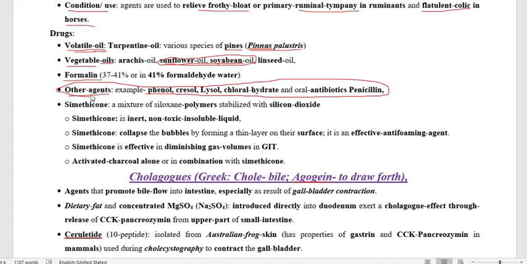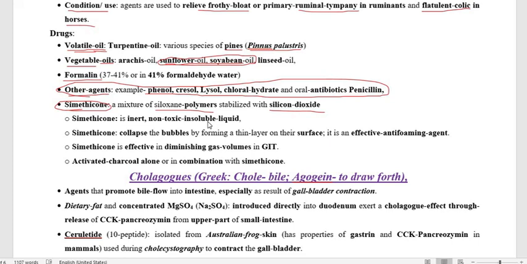One of the most usable drugs, particularly for human beings, in case of flatulent colic, particularly for kids, is simethicone. Simethicone is one of the most usable drugs for colic in kids, and it is a siloxane polymer stabilized with silicon dioxide. We don't go through much study of this particular drug.